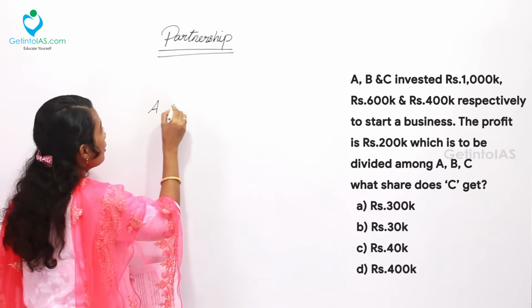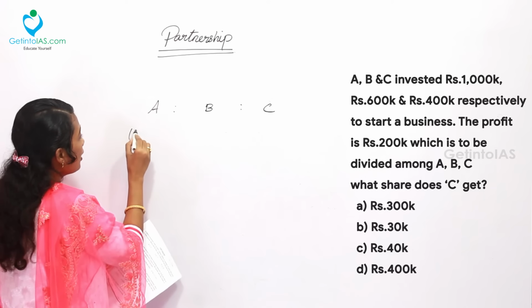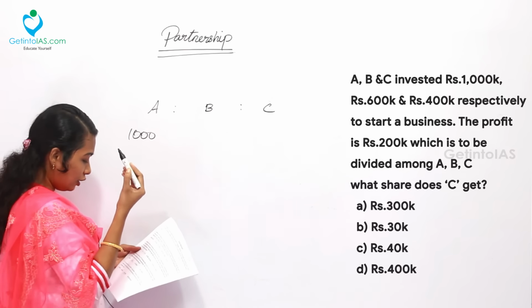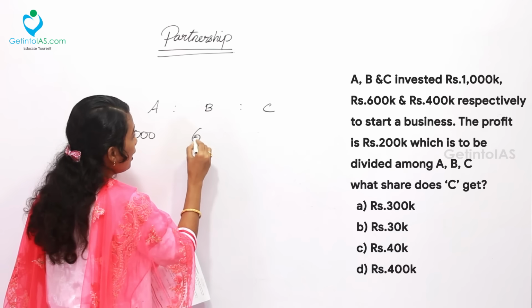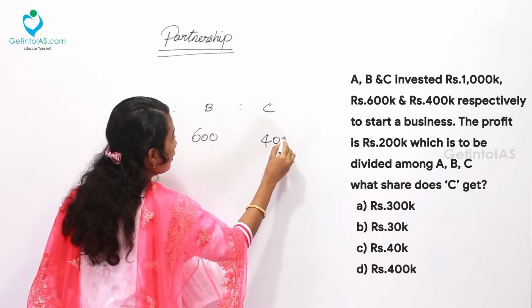Simply you can consider A, B, C, their ratio are, here A is 1000k, just I have taken 1000, for B I am taking 600 and for C I am taking 400.